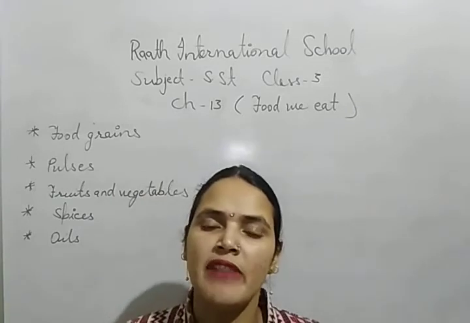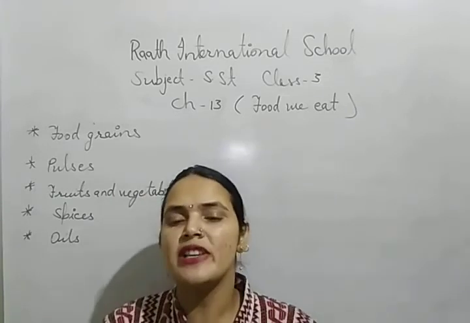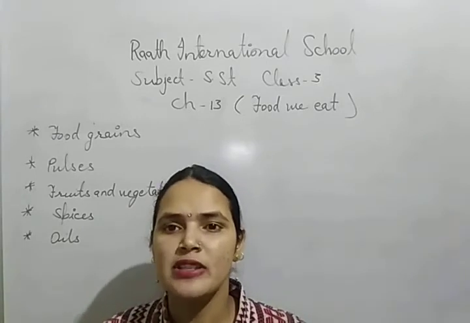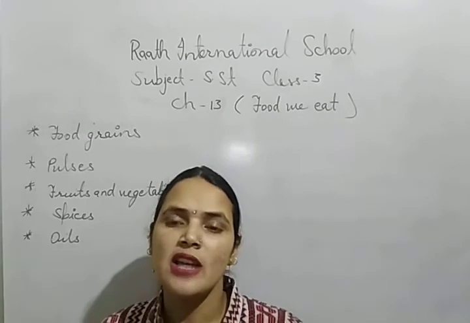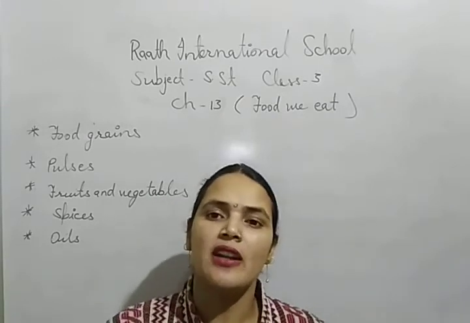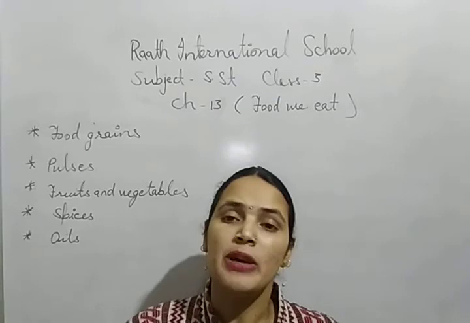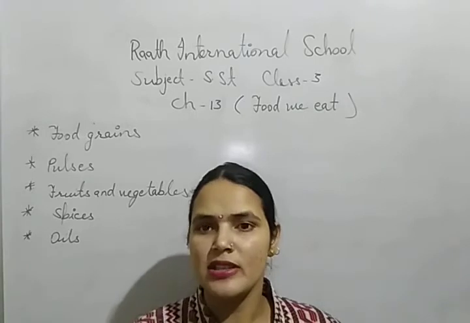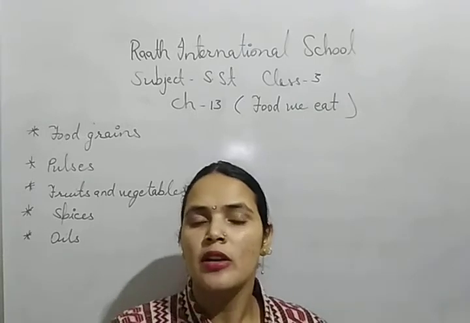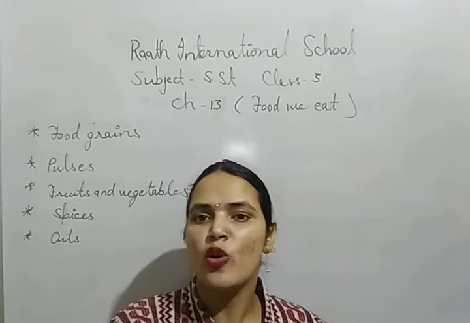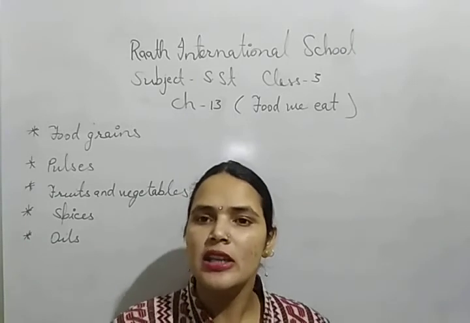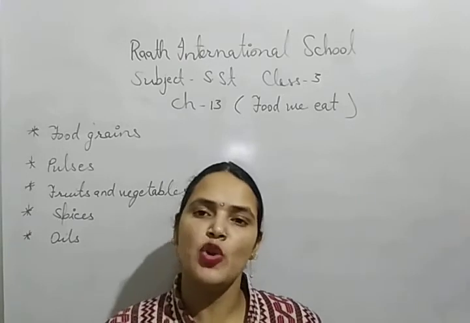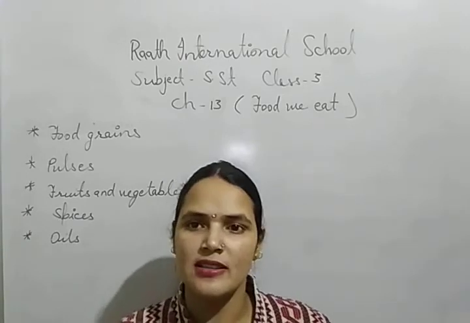Some fruits and vegetables are always available throughout the year. For example, banana, potatoes, onions, tomato. These are some of the fruits and vegetables that are available throughout the year. But some fruits and vegetables are available only in a particular season. For example, watermelon, mangoes, ladyfinger. These are available only in the summer season. So we can enjoy these fruits and vegetables only in the summer season.